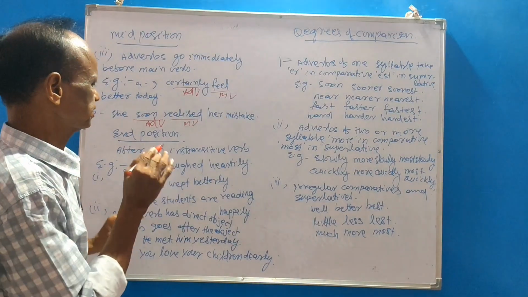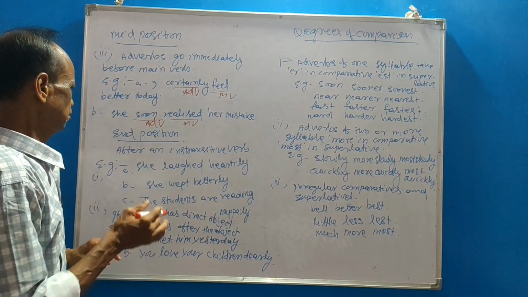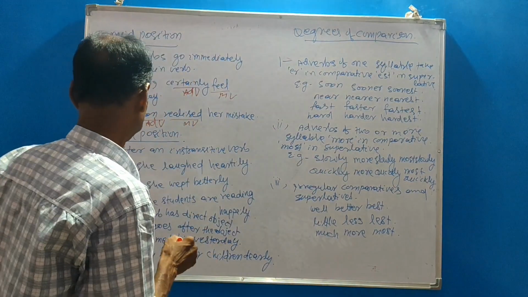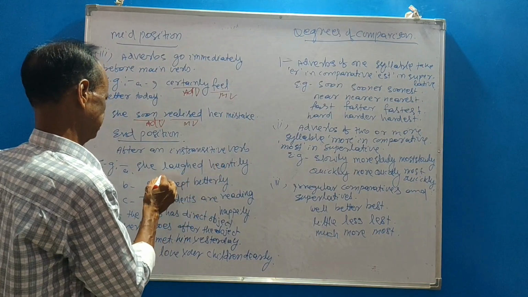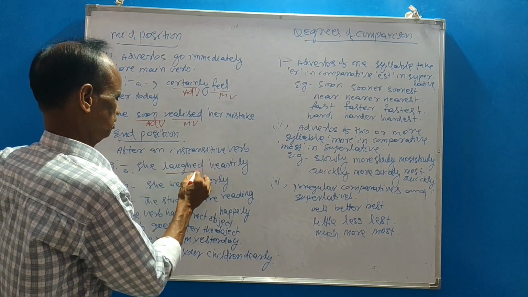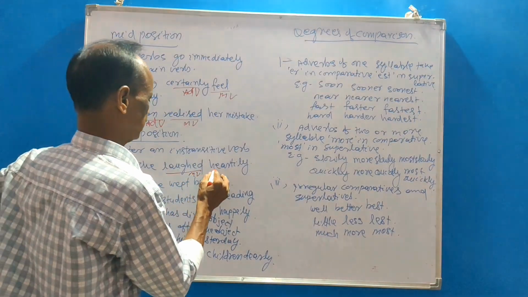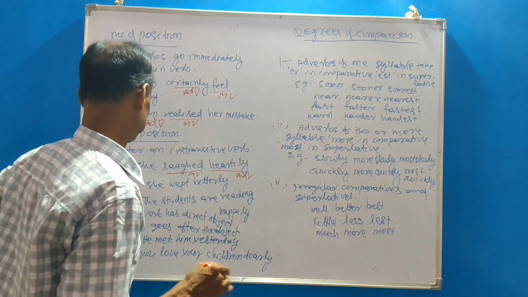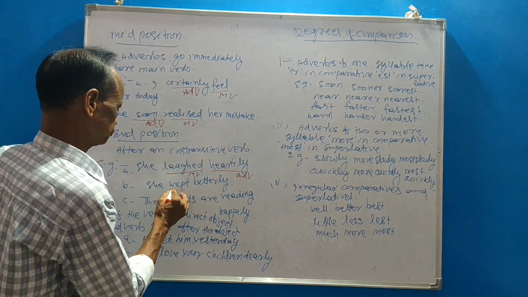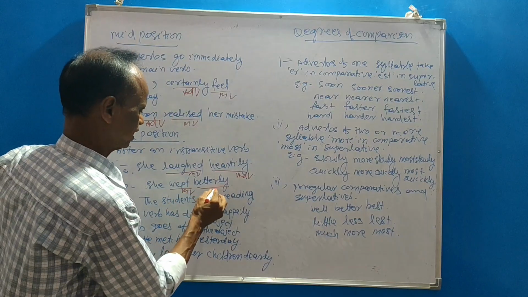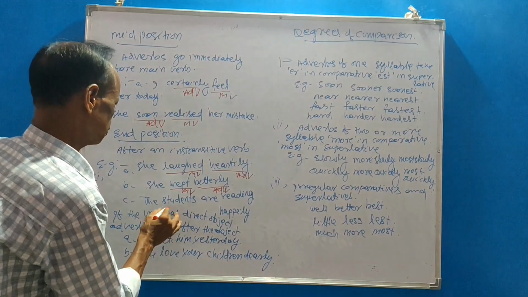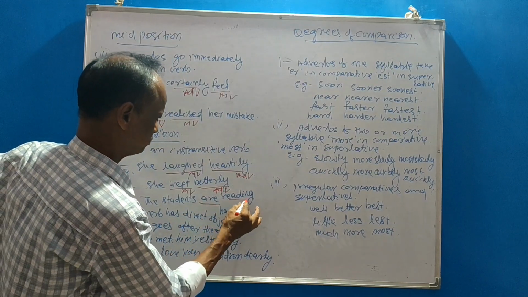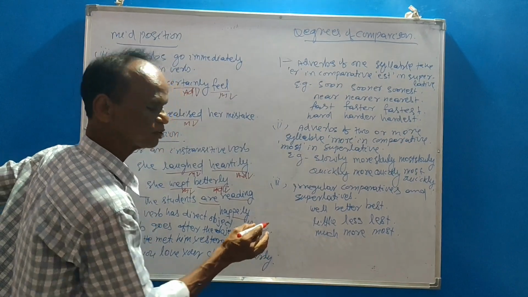After an intransitive verb, the adverb is used at the end position. She laughed heartily. Laughed is the main verb, heartily the adverb. No direct object. She wept bitterly. Main verb, bitterly is the adverb, no direct object. The students are reading happily. Are is an auxiliary verb, reading the main verb, happily the adverb, no direct object.